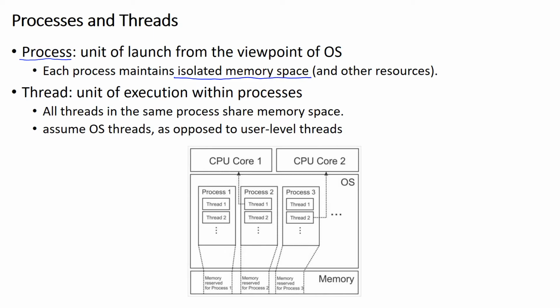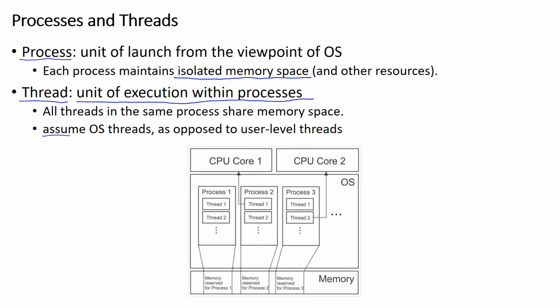As a result, a pointer created inside a process does not make sense at all in another process because they don't share memory space. A thread is the unit of execution within processes. So a pointer created by a thread inside the process continues to make sense in another thread running in the same process. So the other thread can safely dereference the pointer created by the earlier thread.